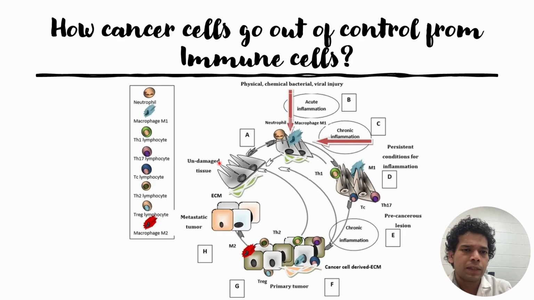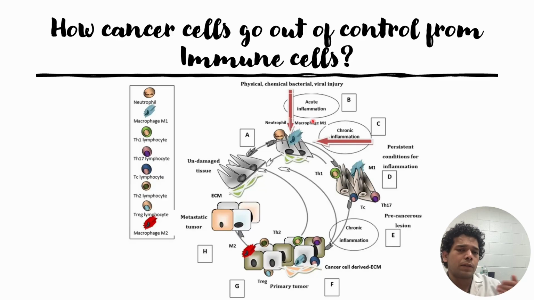So it starts with tissue that got damaged either because of injury or because of some kind of infection, and this damaged tissue will attract innate immune cells such as neutrophils and macrophages, which are the M1 type macrophages, which have tumor suppressive properties. They will come and try to repair the damaged tissue, and this process will lead to some inflammation.